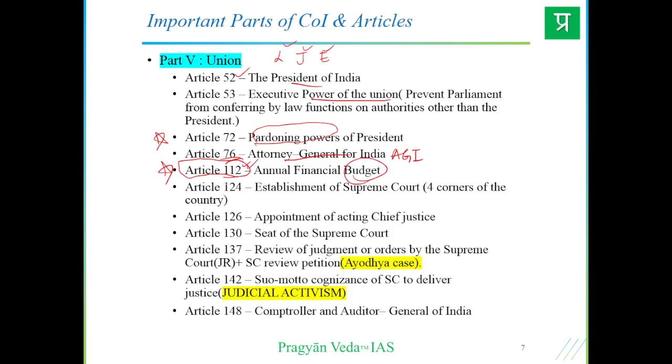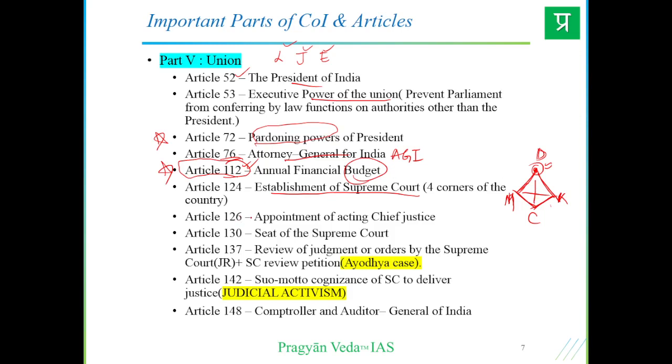Article 124 is the establishment of the Supreme Court. The four corners of the country, Delhi, then Kolkata, Mumbai and Chennai, are not specifically mentioned, but there is a provision within the Constitution of India to have the central Supreme Court sitting in Delhi, and other benches can spring out of the Supreme Court as a head office in Delhi, right? So that the justice delivery system happens throughout the country, not limited by geography, right?